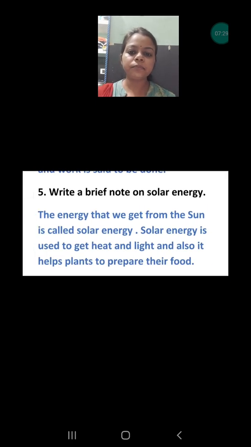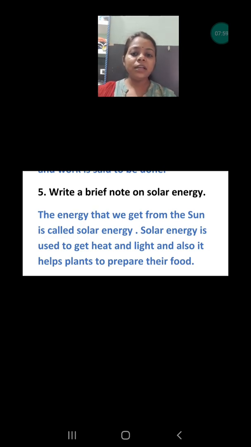Question number 5 is, write a brief note on solar energy. Solar energy is very important, and we can say one of the most important renewable energies. Why? Because the sun is not going to end, and all the time we can use solar energy. If we do not have electricity, we cannot run the fan, but the sun rises every day, so we can use solar energy for a longer period of time. It is a renewable energy.